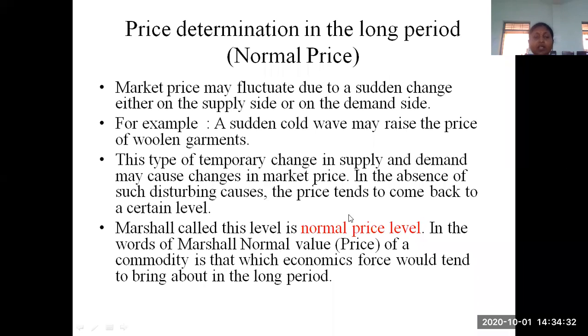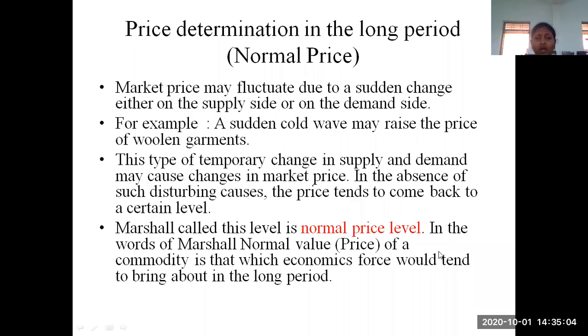Marshall called this the normal price level. Whenever there are disturbances, the prices fluctuate, either rising or falling. If there are no disturbances, the prices tend to come back to a certain normal level, and Marshall calls this level the normal price level.